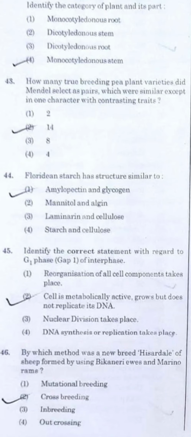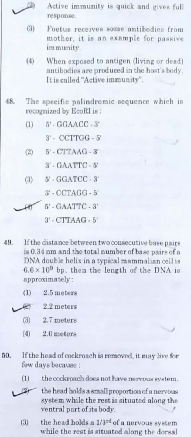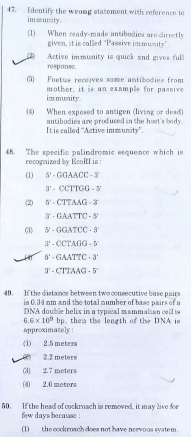Question number 46. By which method was a new breed Hisardale of sheep formed? By Bikaneri ewes and Merino rams. It was none other than crossbreeding. Okay, question number 47. Identify the wrong statement with reference to immunity. Here, the wrong statement was active immunity is quick and gives full response. No, it's not. Deal with the case.